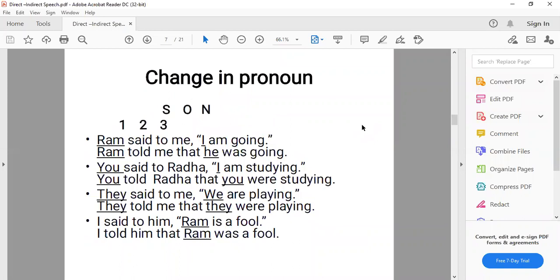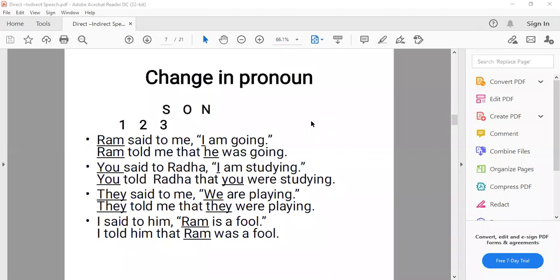See the examples, how the pronouns are changed. You must understand. Please keep yourself mute. Keep yourself mute, beta. You can see the examples.